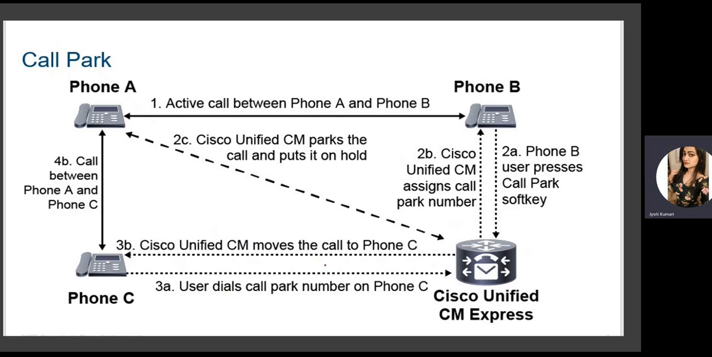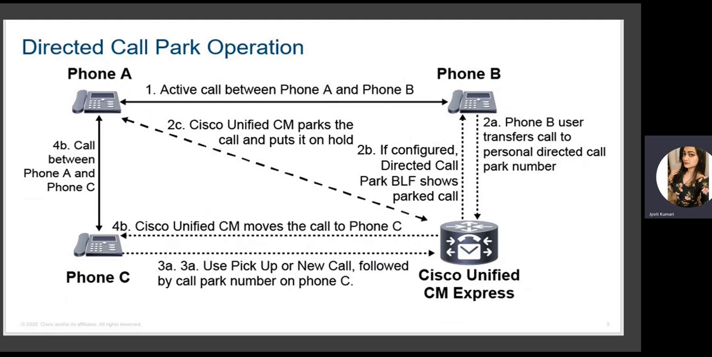Now, CUCM moves the call to phone C as soon as the phone C user dials the call park number on this phone. The call will be transferred to phone C and there will be a call between phone A and phone C now. So what happened is the initial call was between phone A and phone B. Phone B put this call in call park and the call was resumed by phone C by dialing the call parking number. Now the call is active between phone A and phone C.